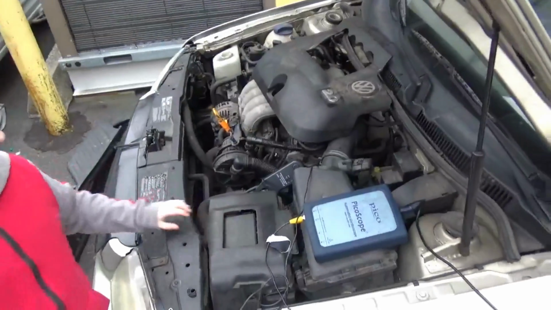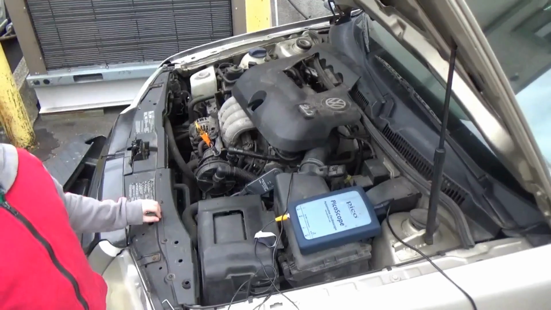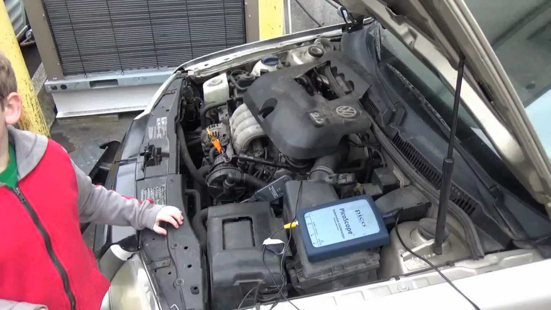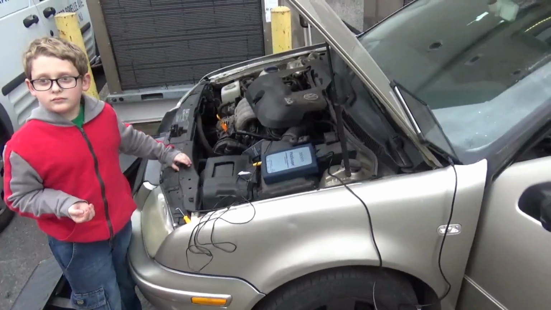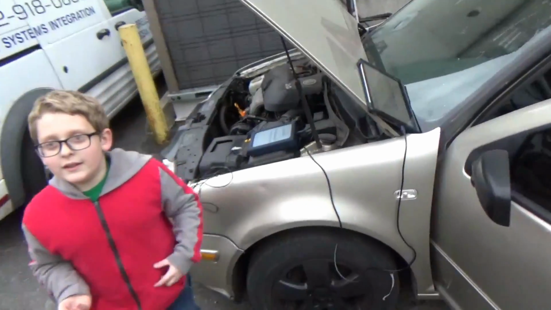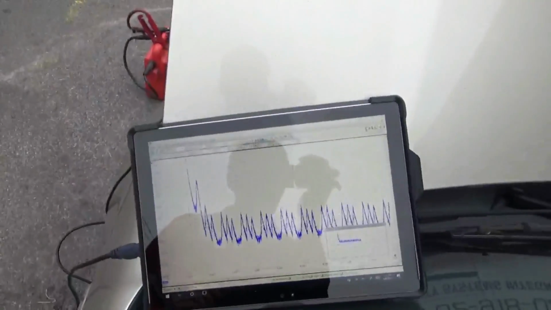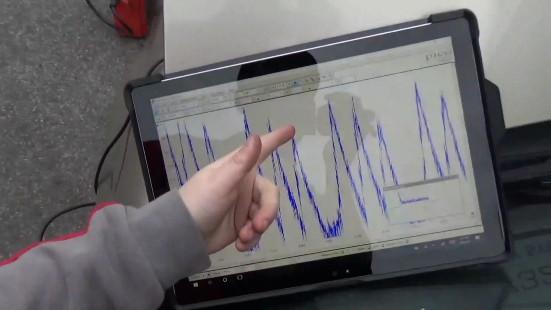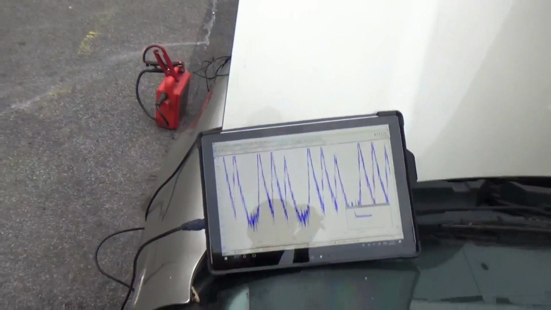Well, let's see. The problem with the car was that we thought there might be something wrong with the engine. And I remember we had that sound when we cranked this thing, and I said, I really don't like that sound. It sounded like it was going ba-va-voo, ba-va-voo, ba-va-voo. It didn't sound right. So when we set this up, what we were watching was how many peaks there were. Since it's only 3, we want it to be 4. 1, 2, 3, nothing. 1, 2, 3, nothing. That's not good. So we're still working on it right now.